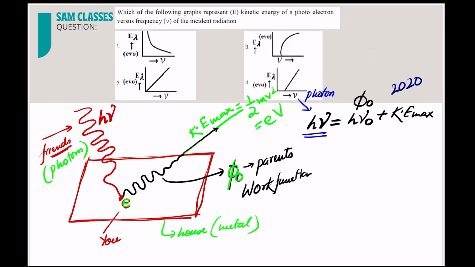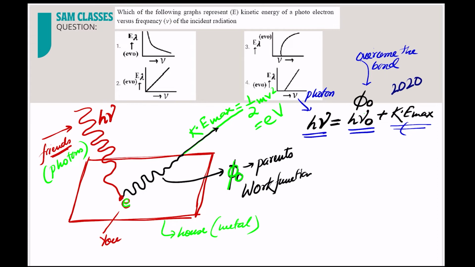That energy is used to do two things. One, to overcome the barrier or the bond. And next, whatever energy is left after breaking the bond with the metal or the atom, that came out with you as kinetic energy. So that is the whole story.